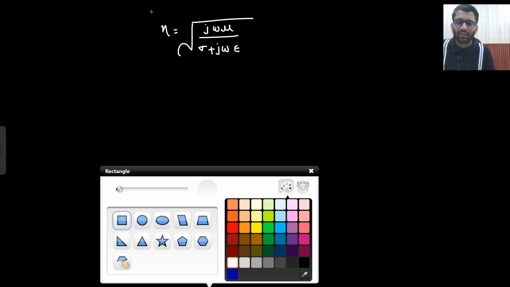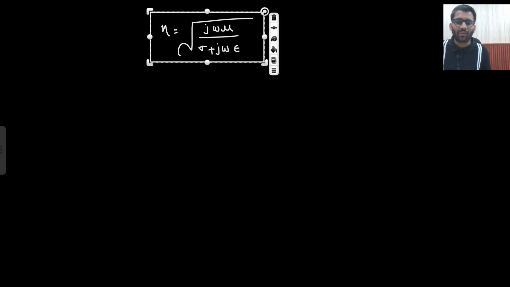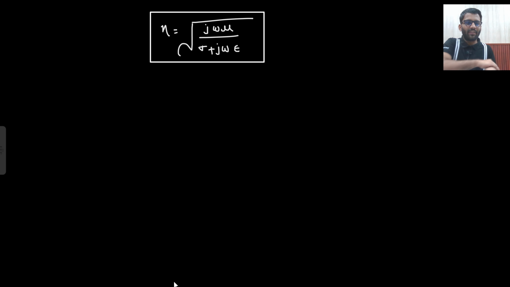So what are we getting? Under root j omega mu upon sigma plus j omega epsilon. You should remember it, okay? Another expression you are getting which you need to remember. In the end we will write down the summary where we will write down all the expressions and all the formulas as well. But for now you need to remember it, okay? Keep it in your mind.